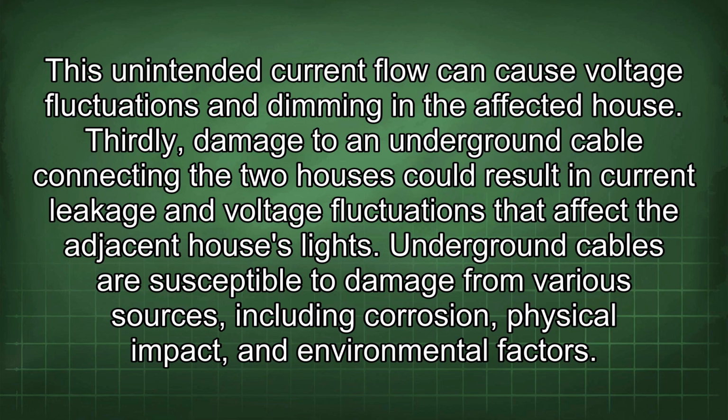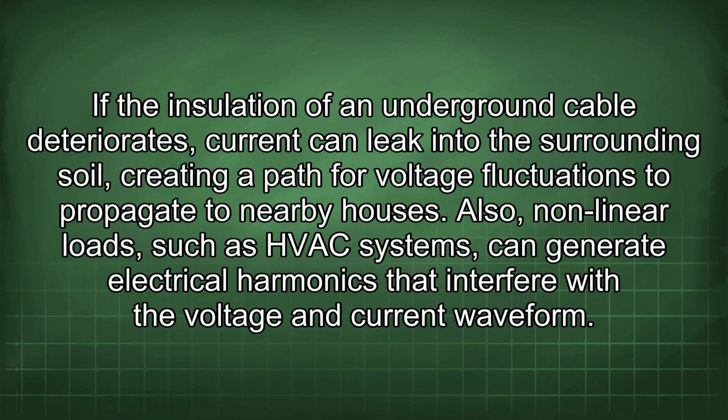Thirdly, damage to an underground cable connecting the two houses could result in current leakage and voltage fluctuations that affect the adjacent house's lights. Underground cables are susceptible to damage from various sources, including corrosion, physical impact, and environmental factors. If the insulation of an underground cable deteriorates, current can leak into the surrounding soil, creating a path for voltage fluctuations to propagate to nearby houses.